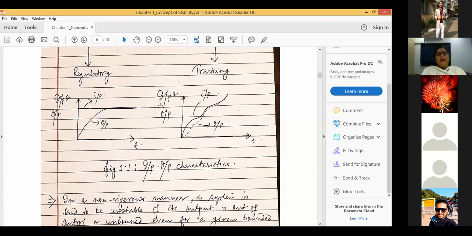Everyone will be able to understand whatever, this one is input, this one is output. Clear? Is there any doubt? No, ma'am.